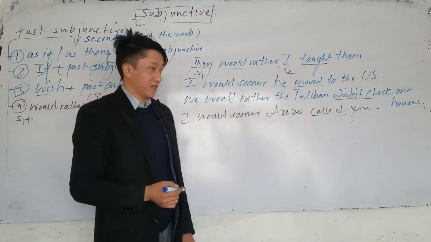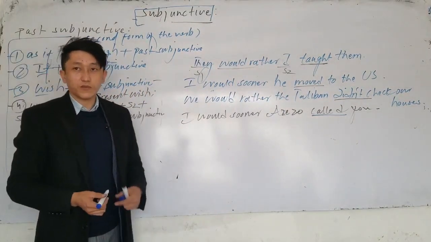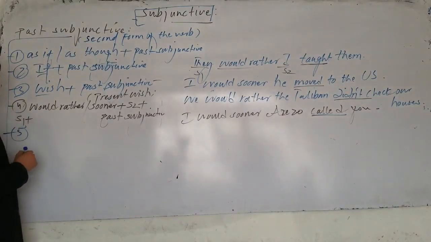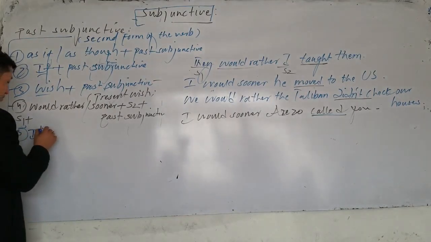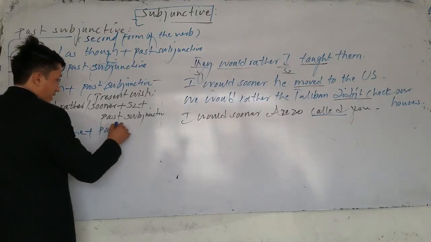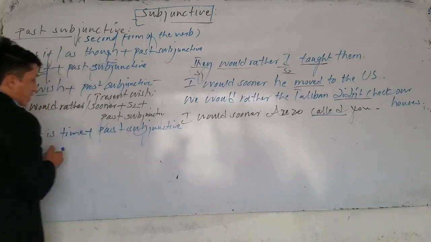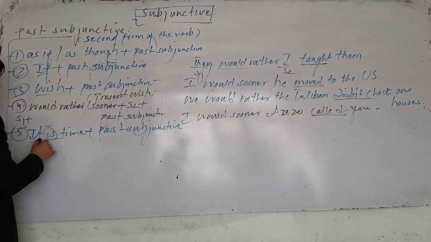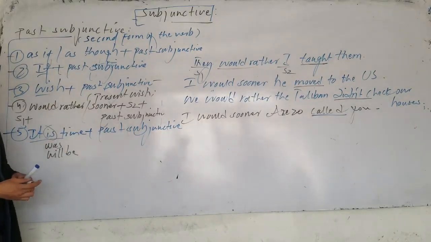Cleaned the class. Okay. Now remember, after would sooner and would rather, when we have two subjects, we use past subjunctive. The next one, number 5, we can also use past subjunctive after it is time. After that we use past subjunctive. Now in this structure, it is time could be it was, and it will be. It can be past, present, or future.